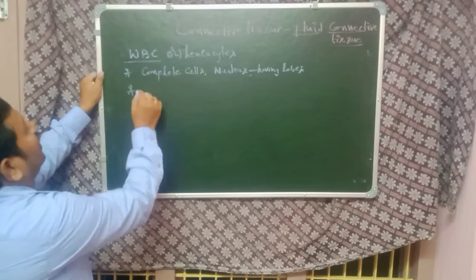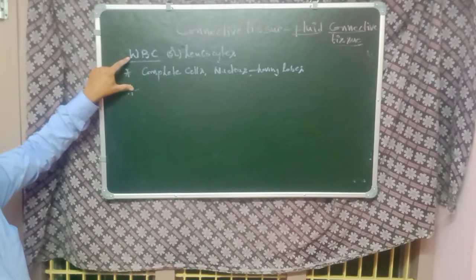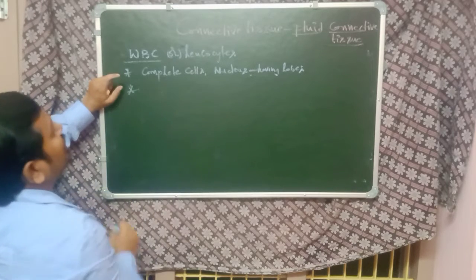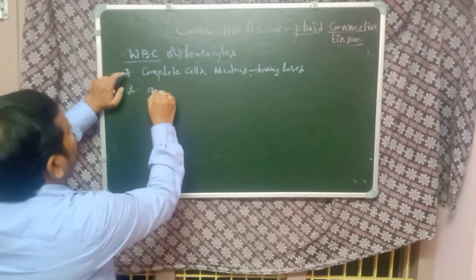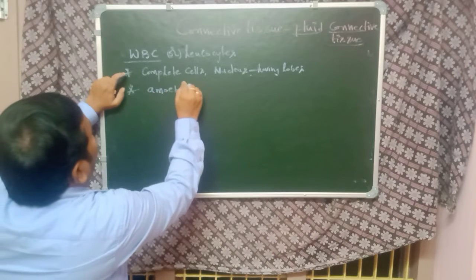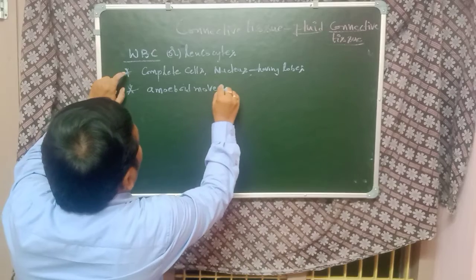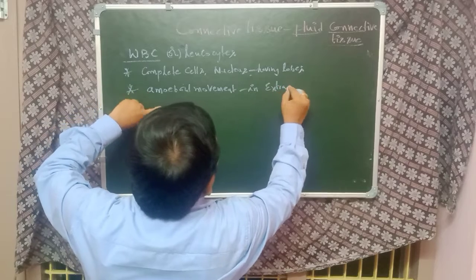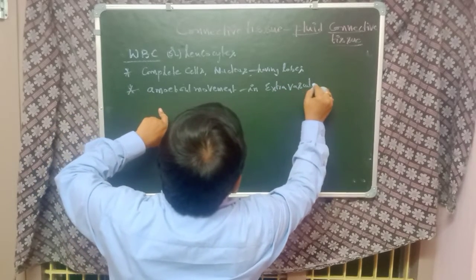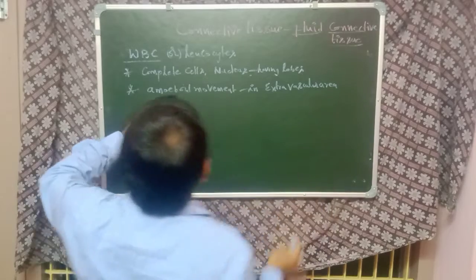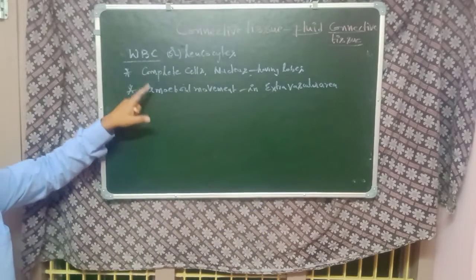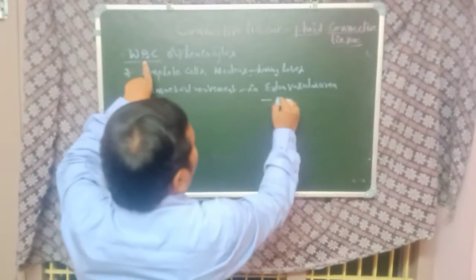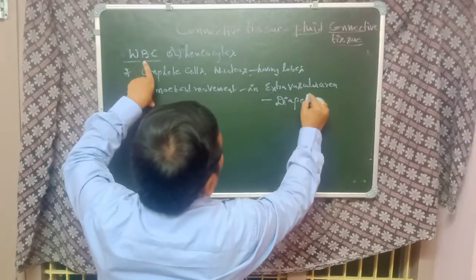Next, WBC cells show amoeboid movement in extravascular areas. The movement shown by the WBC cells is also known as diapedesis.